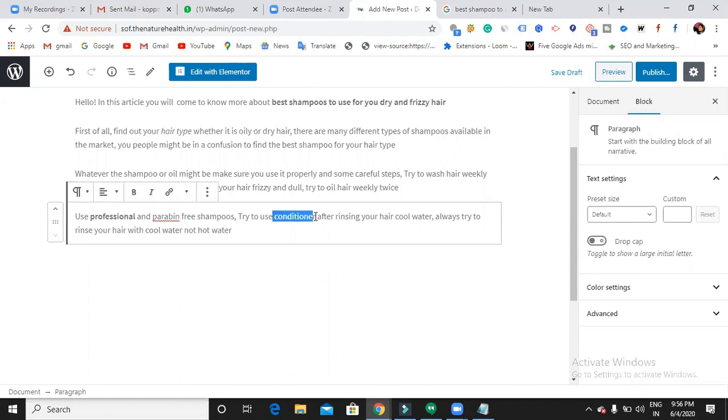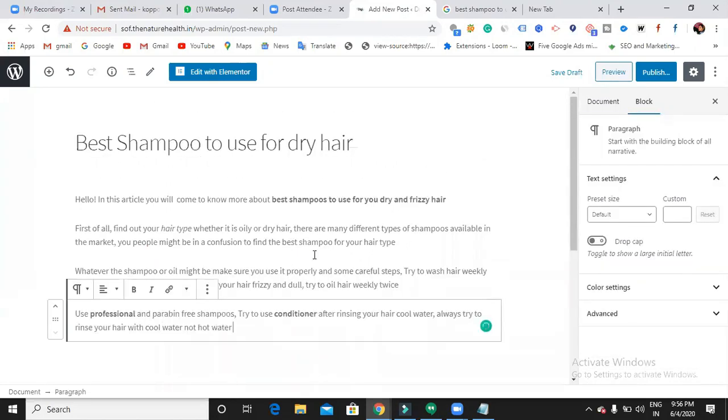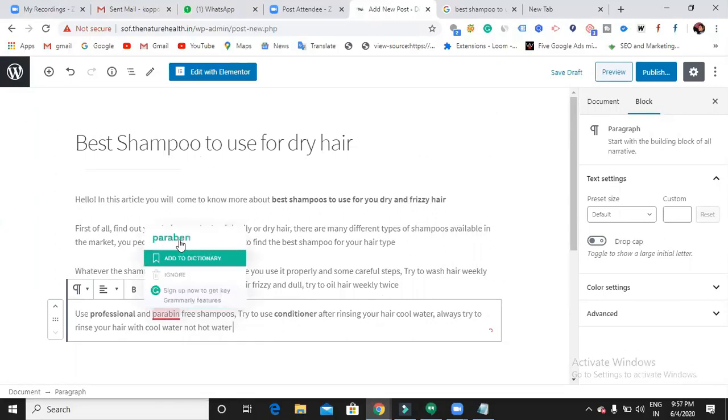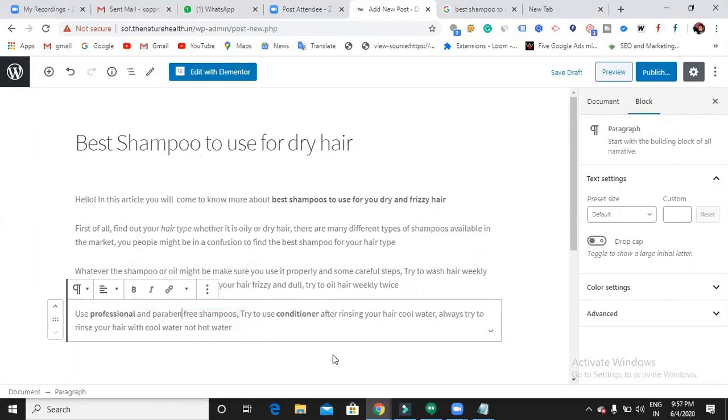And I'll try to make this conditioner bold. Can anyone tell me why am I making only few phrases bold and italics? Why?